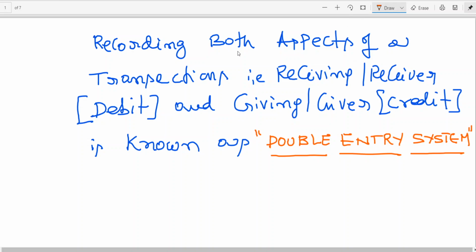I repeat once again, recording both aspects of a transaction, that is receiving or receiver and giving, giver, is known as a double entry system. Is this clear? So today you are learning what is double entry system.